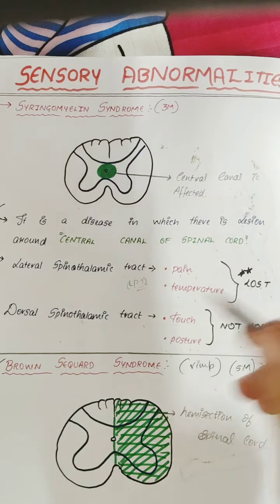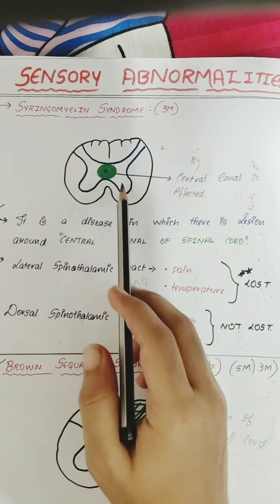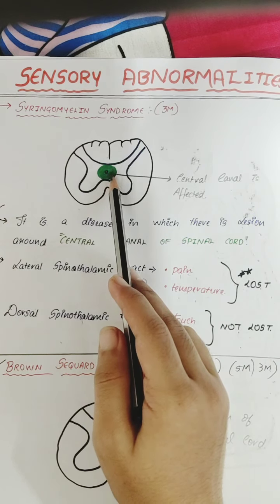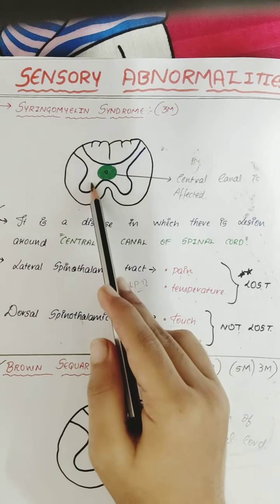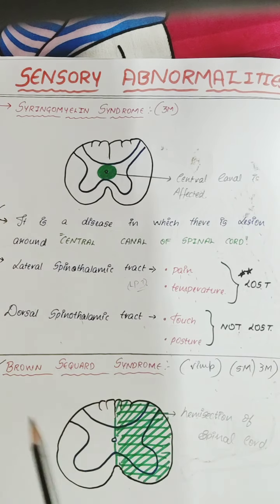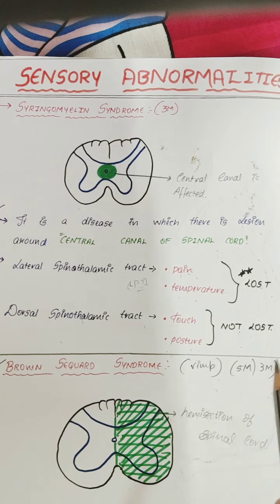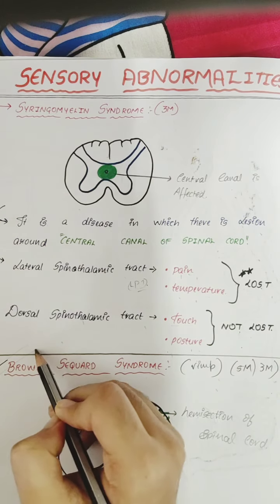So to conclude, in Syringomyelia syndrome, the central canal is getting affected. In Brown-Sequard syndrome, half of the spinal cord, a hemisection, is getting affected. Very important question: Brown-Sequard syndrome.